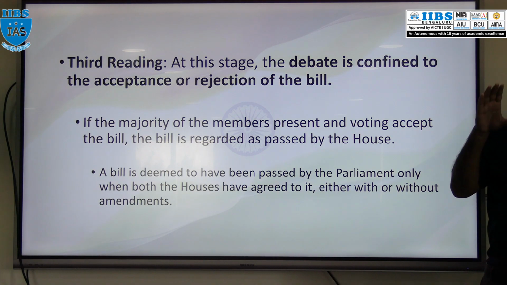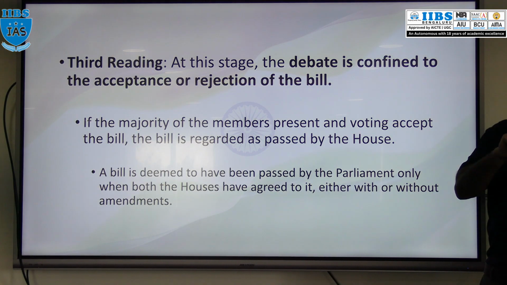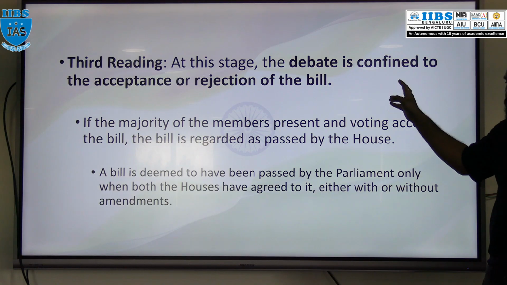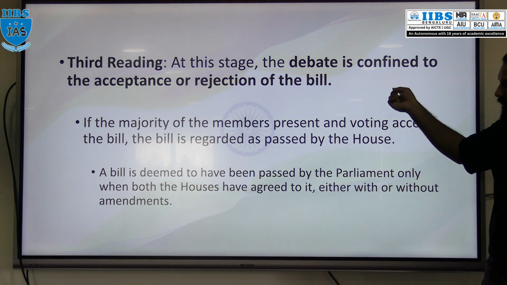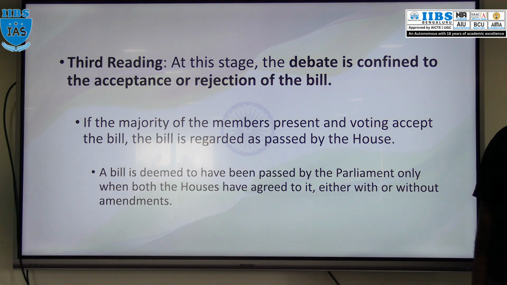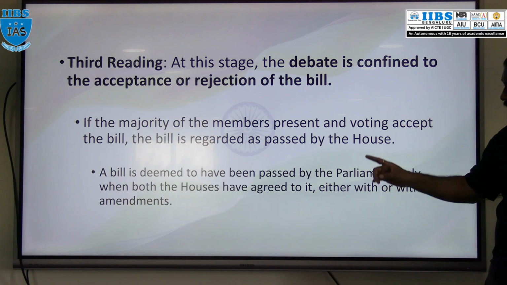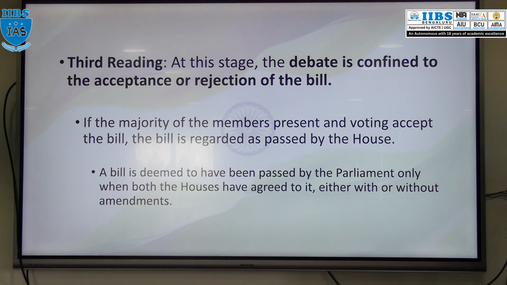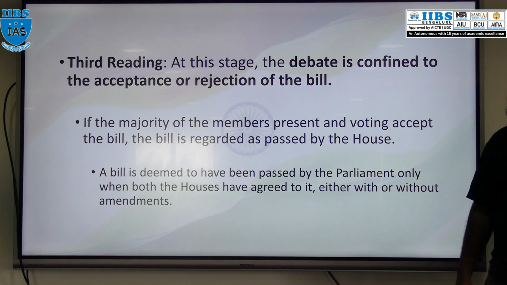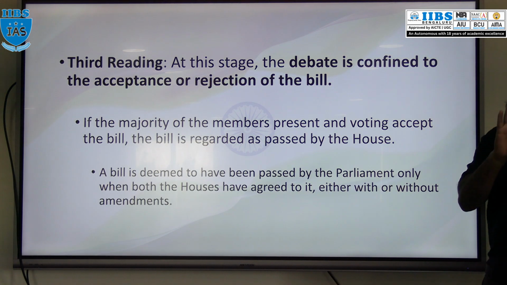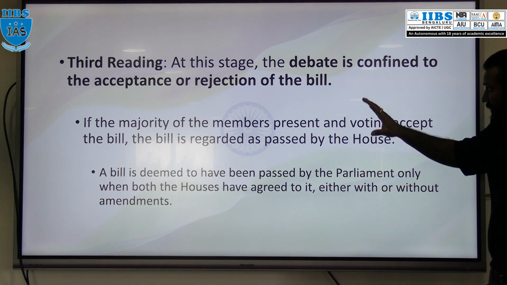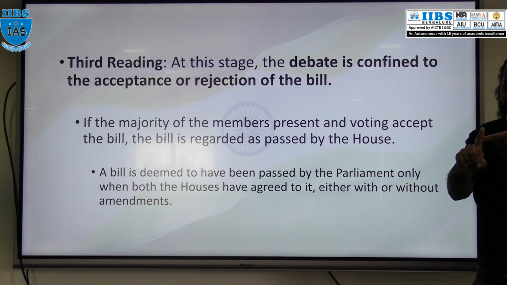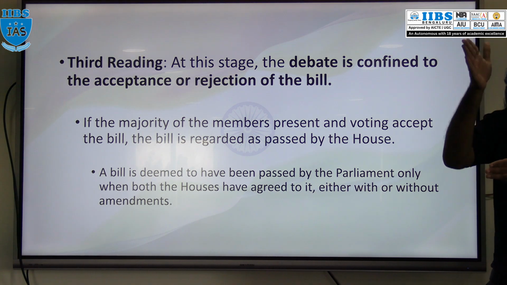For example, if the bill is introduced in Lok Sabha, first reading, second reading, then in third reading, Lok Sabha can reject the bill or pass the bill. Got it? A bill is deemed to be passed by the Parliament only when both the houses agree to it. So till here, first reading, second reading, third reading, it is in one house.